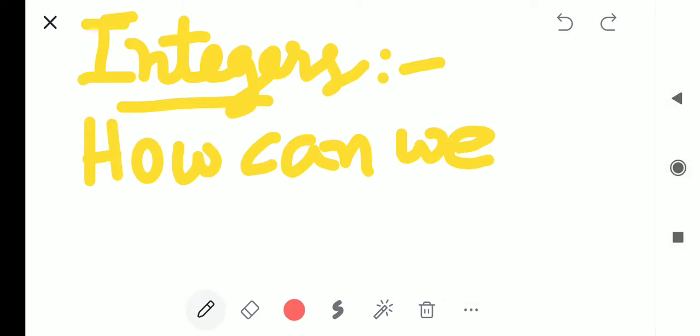Going to integers. We have discussed that whole numbers are used for representing the nothing quantity. Now we will see about integers.